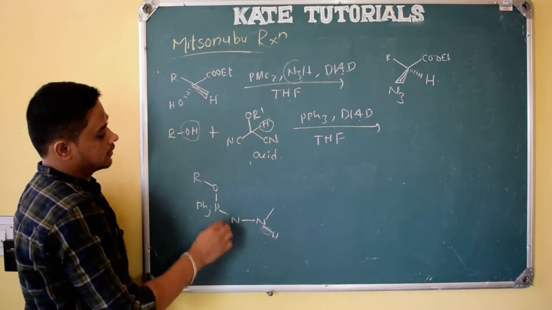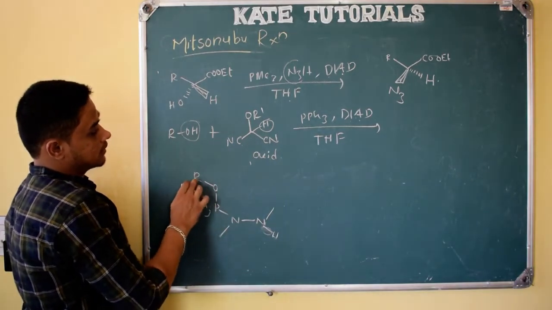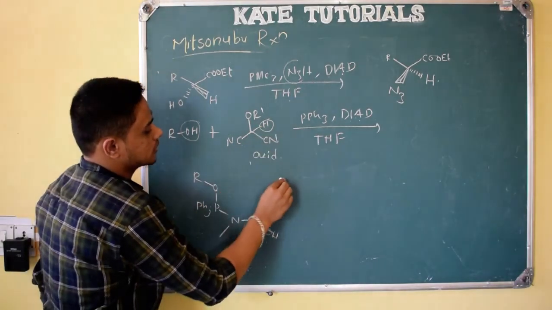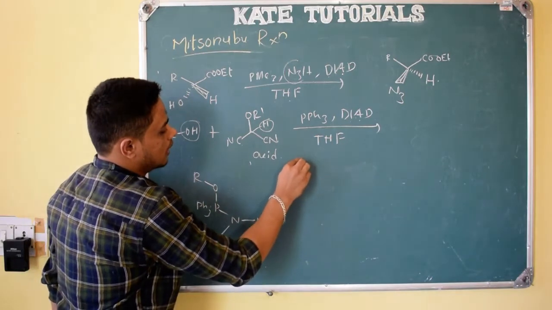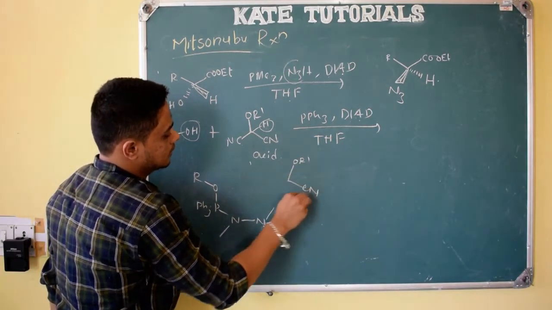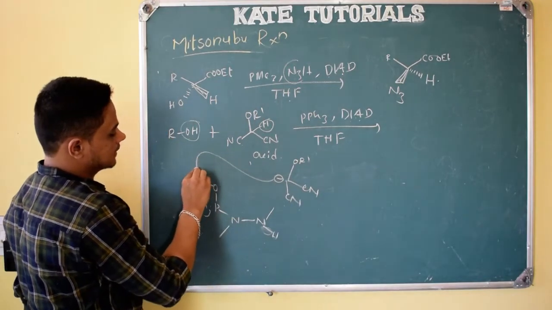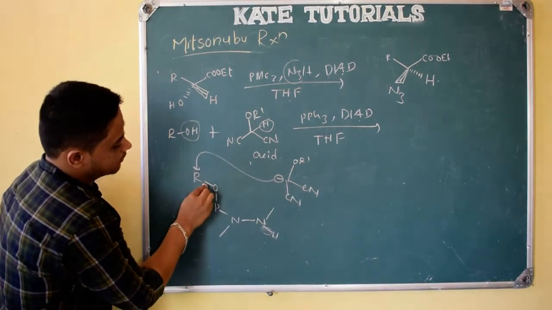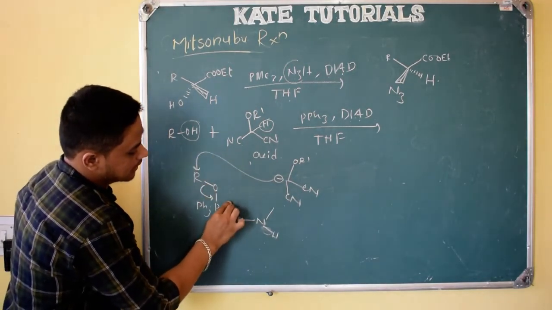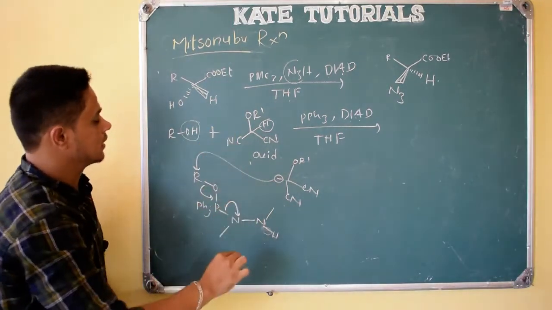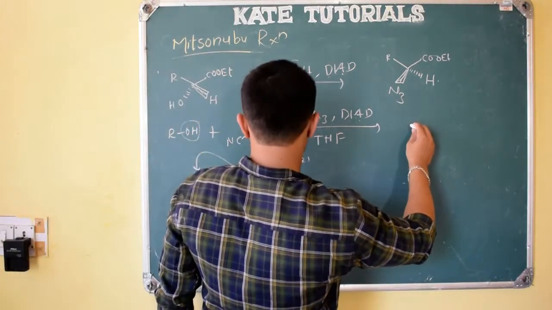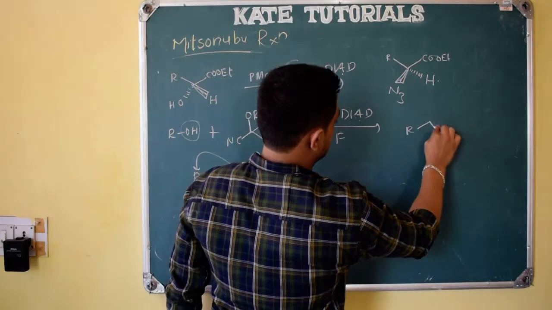And this will be left, OR' CN and negative charge. So this negative charge attacks this carbon, and this bond will be taken by phosphorus, and this electron density moves on nitrogen, right? So what we will get, the direct product will be R CN